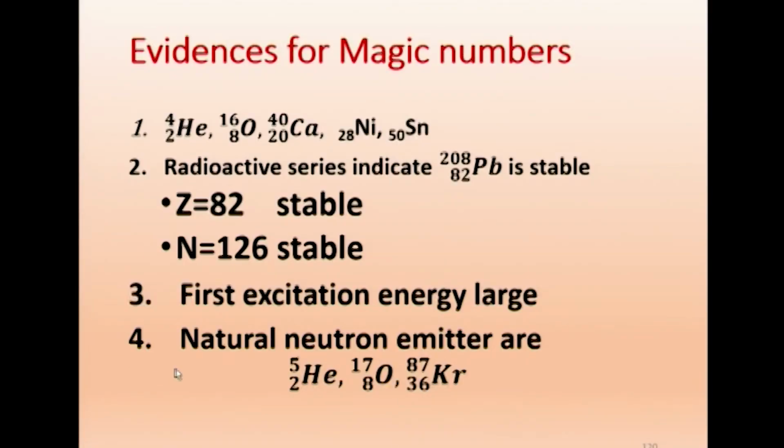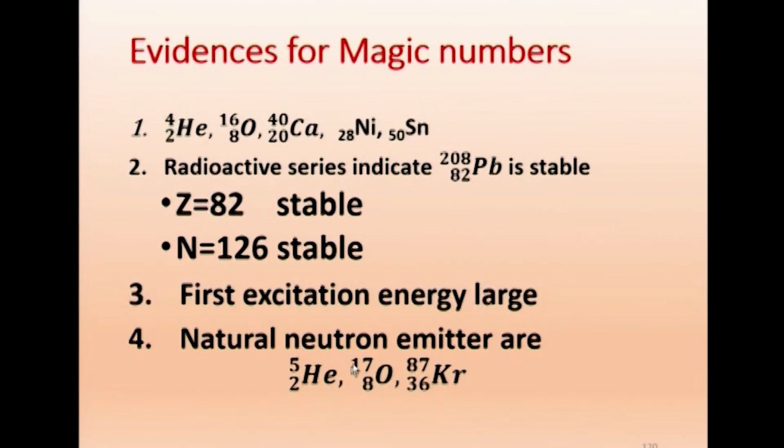All these nuclei, because of this magic number stability, we find natural neutron emitting nuclei. For example, helium-5: if you observe, it has 2 protons and 3 neutrons. 3 neutrons is magic number plus 1. Only 2 is stable, the third one is unstable, so it will be thrown out. So it is a natural neutron emitter. Once one neutron comes out, it will become helium-4, which is a stable system.